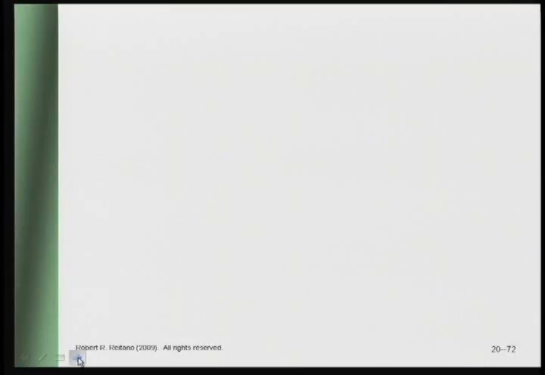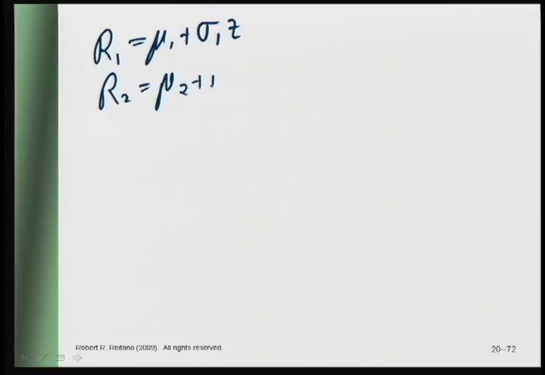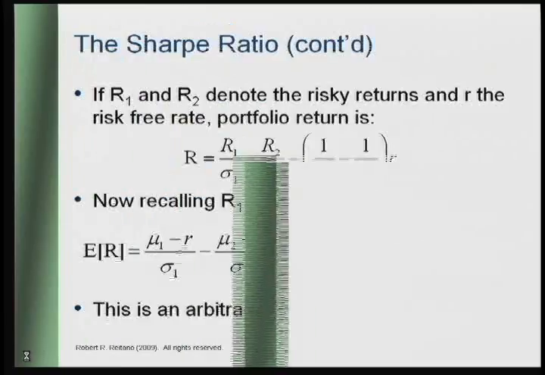The calculation is that if R1 and R2 are perfectly correlated, I can write R1 as mu1 plus sigma 1 times a normal, and R2 equal to mu2 plus sigma 2 times a normal. Notice I'm using the same normal because they're perfectly correlated. Now if I look at sigma 2 R1 minus sigma 1 R2, which is the numerator of the expression we have here.